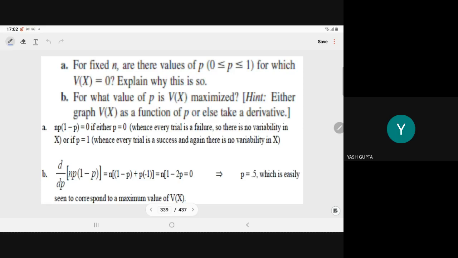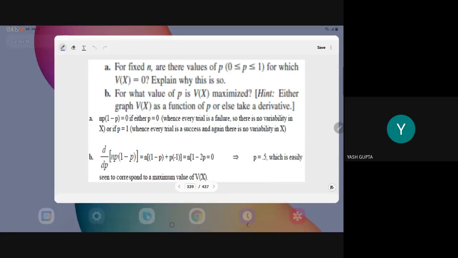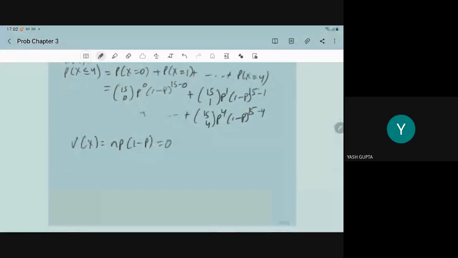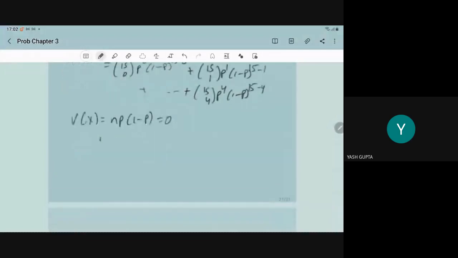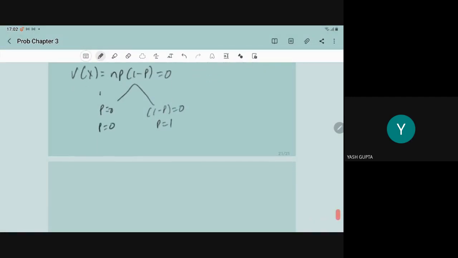When we say V(X) is equal to 0, what is the formula? np(1 minus p) is equal to 0. So n cannot be 0. So this implies either p is equal to 0 or 1 minus p is equal to 0, so p is equal to 1. P is equal to 0 or p is equal to 1.